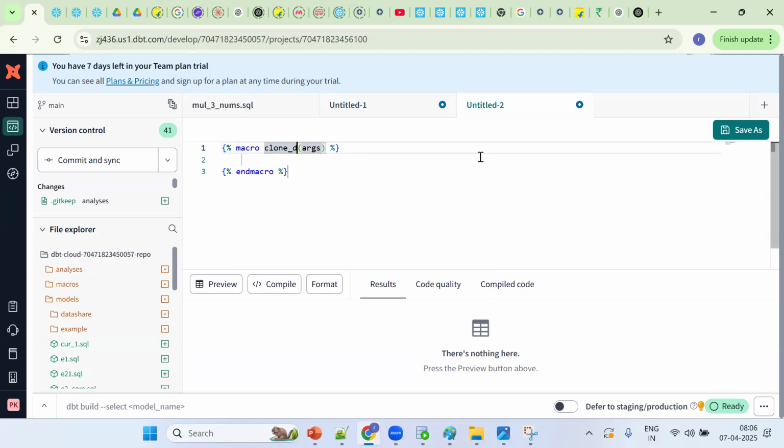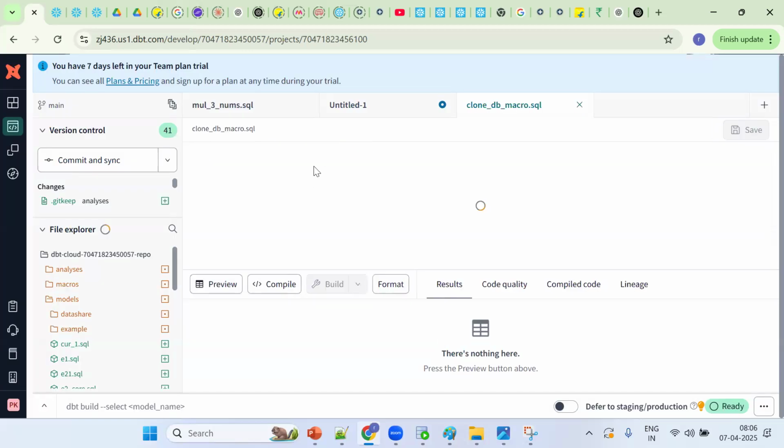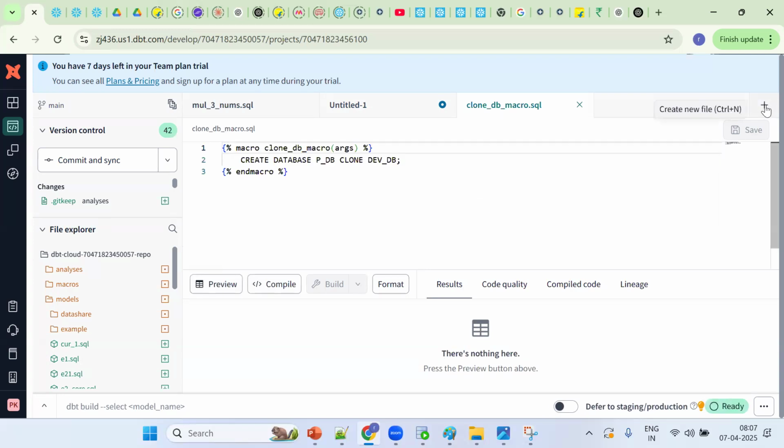Okay, see now. Clone DB macro, following the naming standard. Now Control V. So it creates a database, clone database. So this is my database, the same thing. Now save it. Where do I want to save it? The macros folder. Okay. Tell me, can we call this one by using a select statement? Let me go back here and call the same thing.